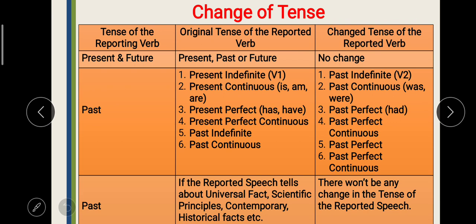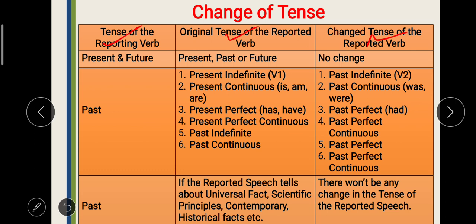You can have a screenshot of it or you can take down in your notebook also. Any way you feel convenient. So 3 columns are there. First is tense of the reporting verb. Second column is original tense of the reported speech, means when it is in the direct form, and changed tense of the reported verb when it is changed into indirect. Then what should be the tense?